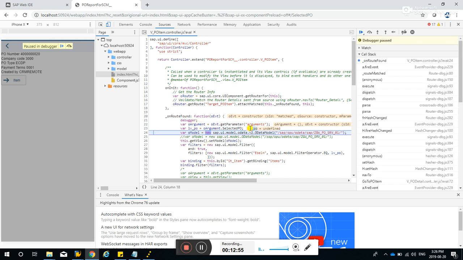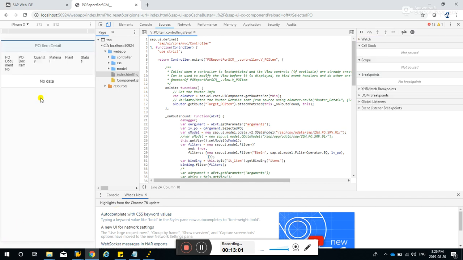It says LVPO is undefined. Okay, hit F8, no data, and selected PO. There should be a number over here, so it's not transferring it.